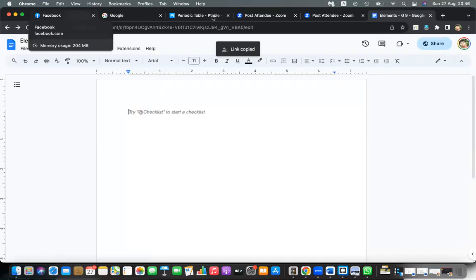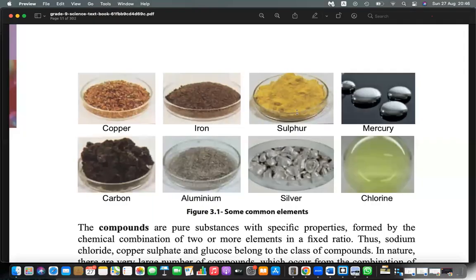Okay, you can update this. What you need to do is similar to the one in your book. Here you can see copper, iron, sulfur, mercury, carbon, aluminium, silver, chlorine, right?